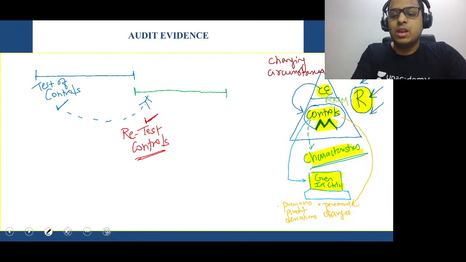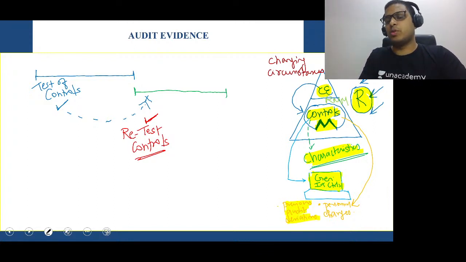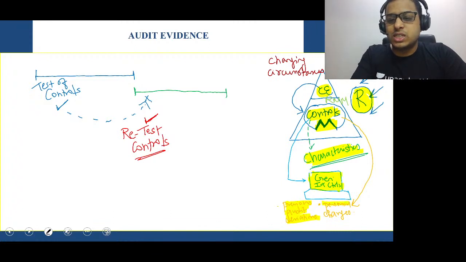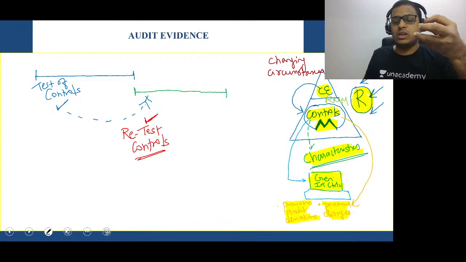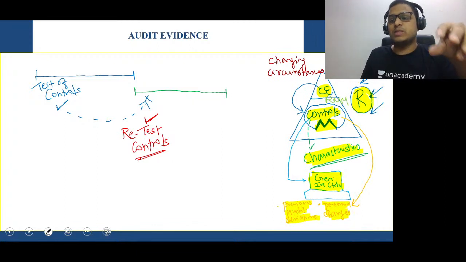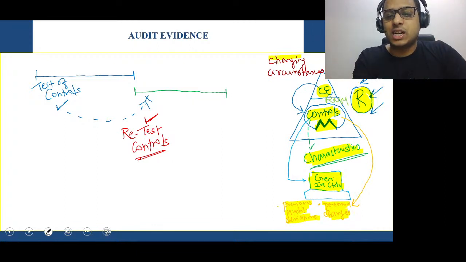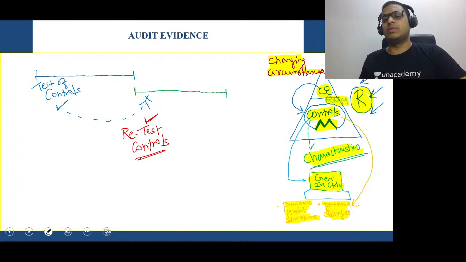Next, sir, previous audit deviations which were noted, the company has not improved on them. Personnel changes are happening, because of which the controls are not in place properly. Changing circumstances are there, sir. The situation is changing. And finally, sir, the risk of material misstatement is there. Boys and girls, very simple, very easy. Yes or no?